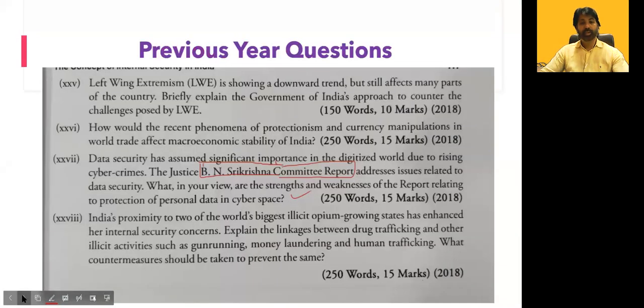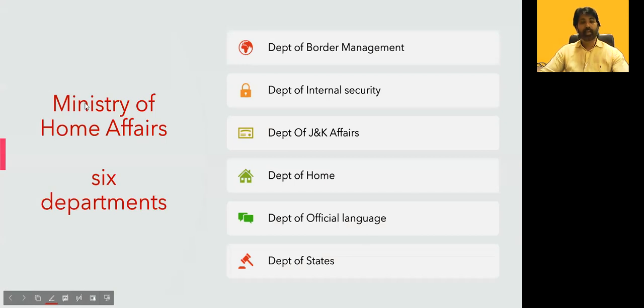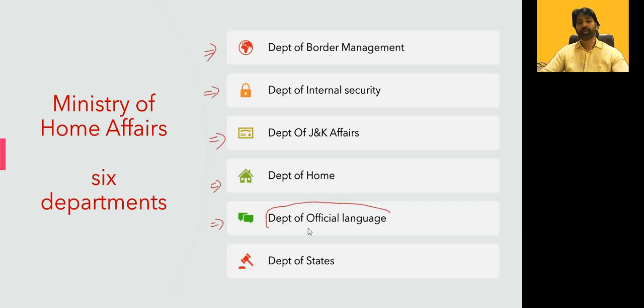Syllabus we have seen, questions we have seen. So now we'll move on to the Ministry of Home Affairs. Just have a look. There are 6 different departments under the Ministry of Home Affairs. We simply say Ministry of Home. This question was asked in IAS prelims.